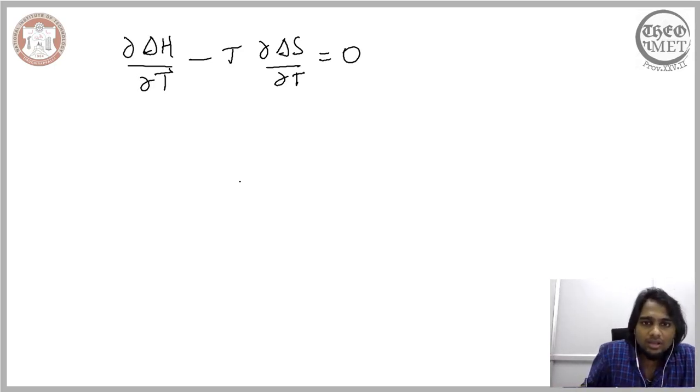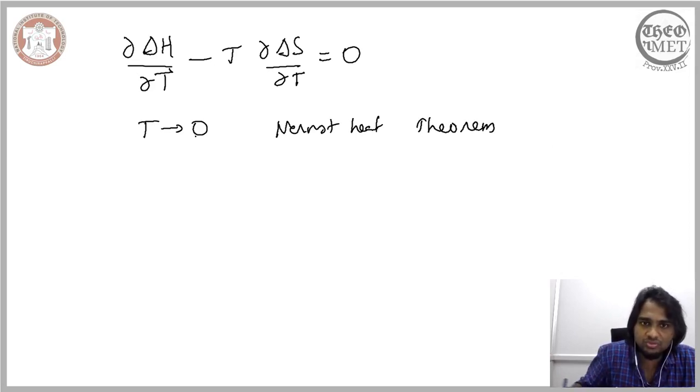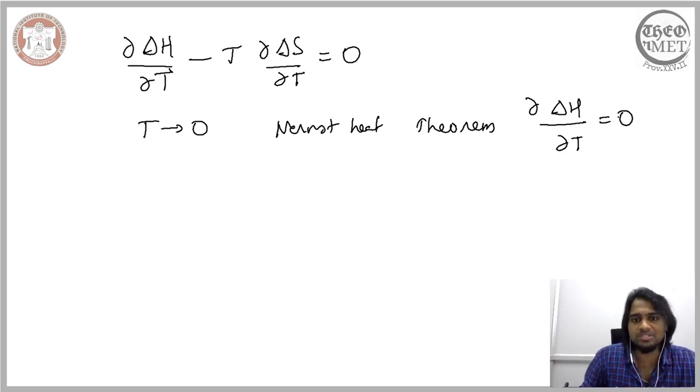Now when the temperature is close to 0, we have seen from the Nernst heat theorem that the change in the enthalpy, or change in delta H with respect to temperature, is equal to 0.